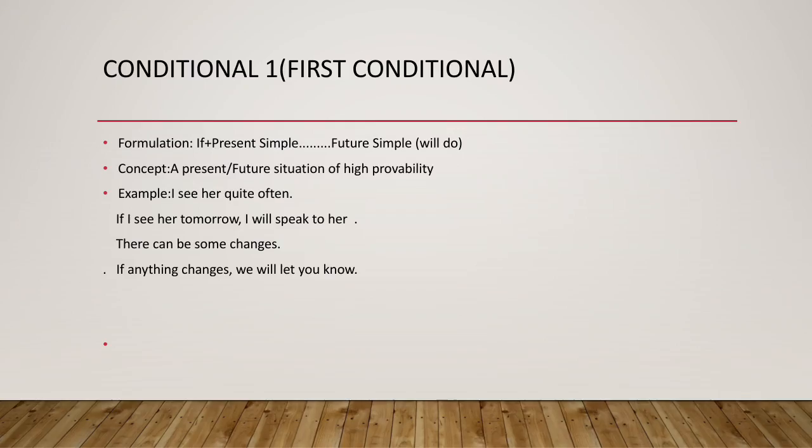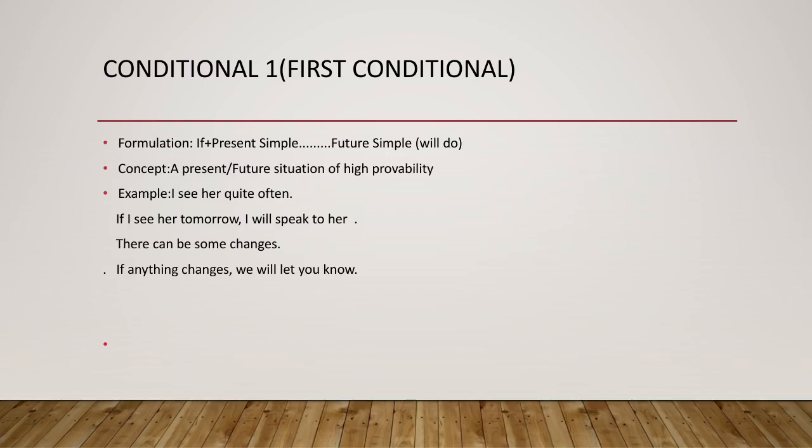Dear students, now we are moving on to the conditional 1 or first conditional. Here the formulation that we have already learned, but I am repeating this again for your better understanding. That is, if plus present simple, then the other part will have future simple, that is, will do.